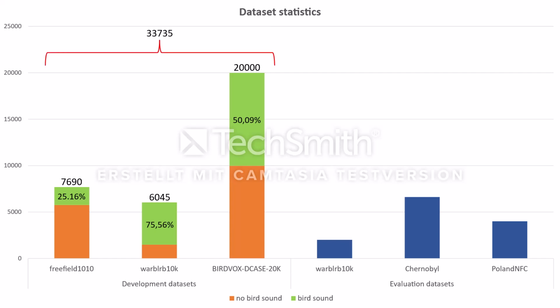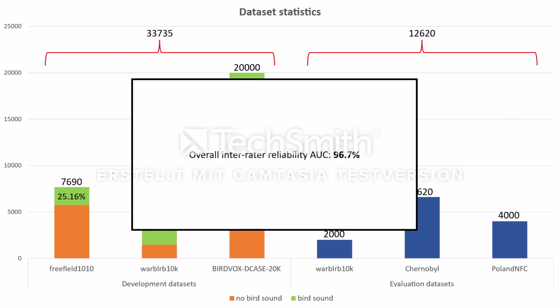That gives us a total of 33,735 files in the development datasets. The evaluation datasets hold a total of 12,620 files. As the labeling was done manually, it had to be checked for reliability. According to the challenge organizers, the inter-rater reliability was measured via the AUC as 96.7%.